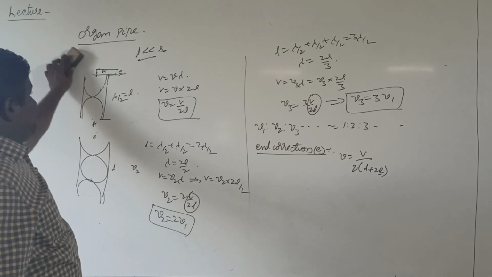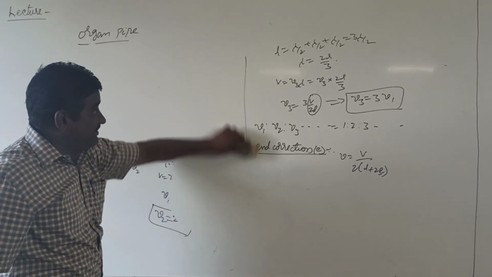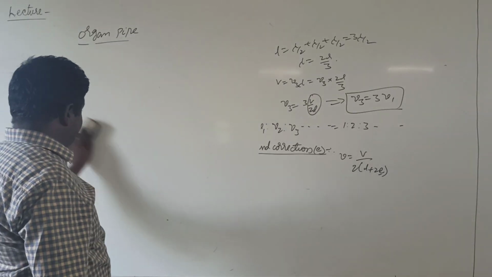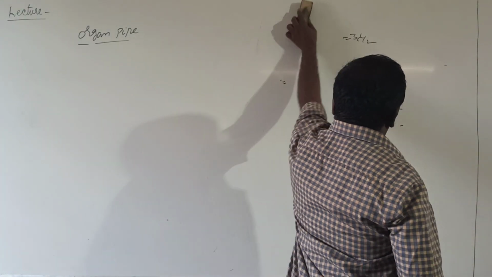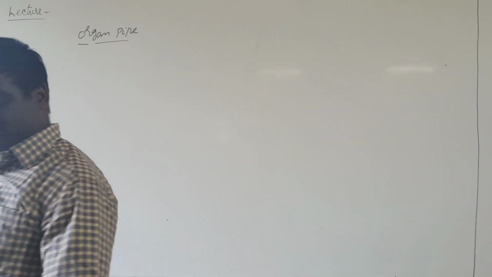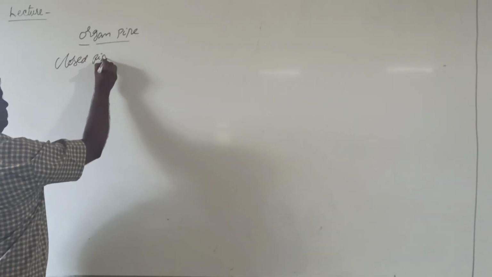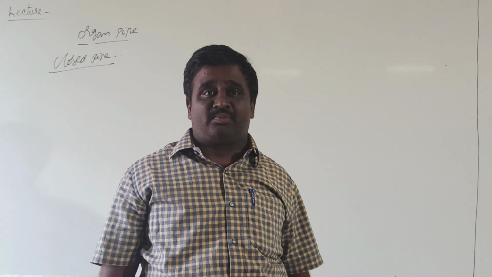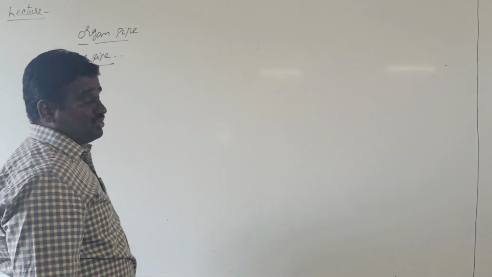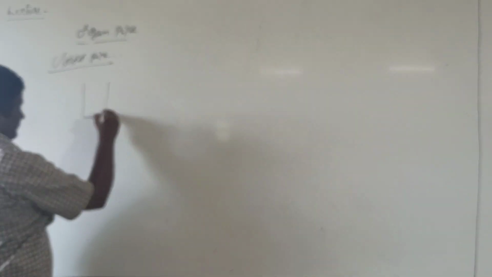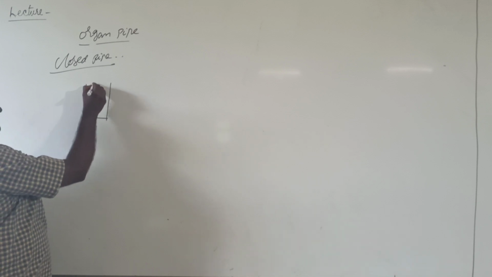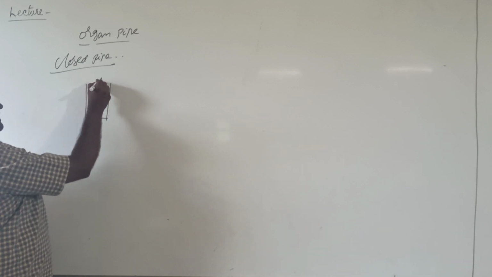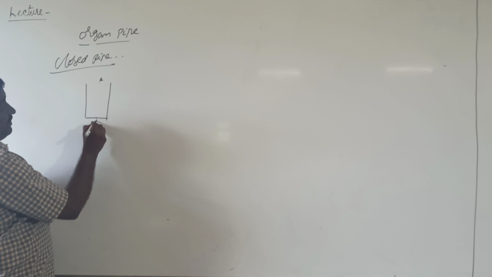Now we discuss the formation of standing waves or stationary waves in a closed pipe. A metal pipe in which one end is closed and the other end is open is called a closed pipe. As shown in the diagram, in a closed pipe during the first vibration, at the open end an antinode is always formed, at the closed end a node is formed.